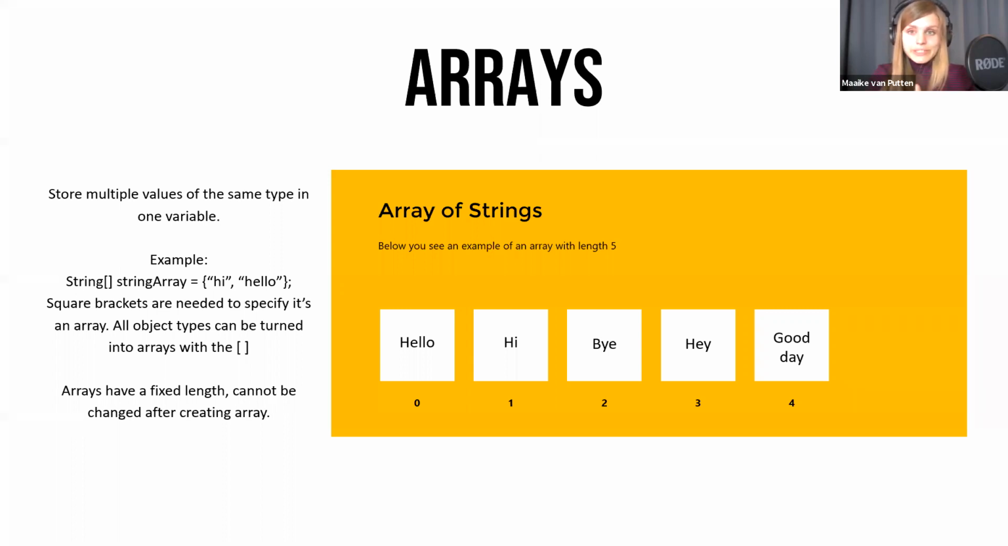And the good news is you can use arrays for any object. So our own team object, it could be an array. So you can probably guess the homework from here.